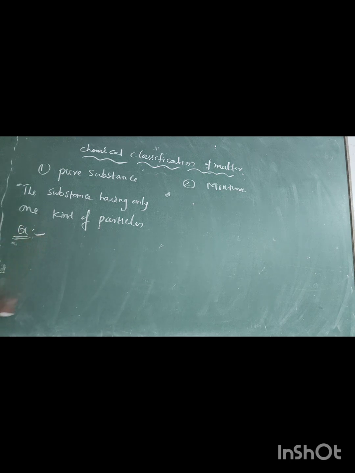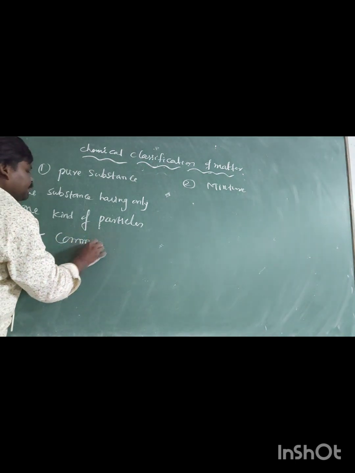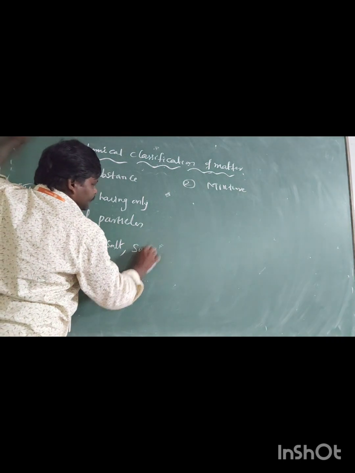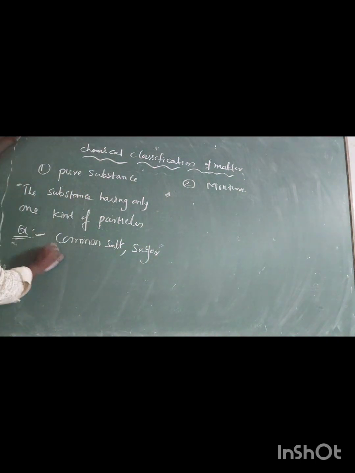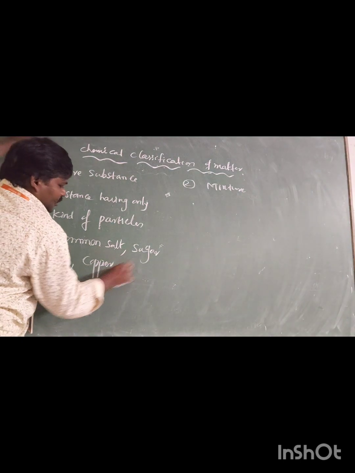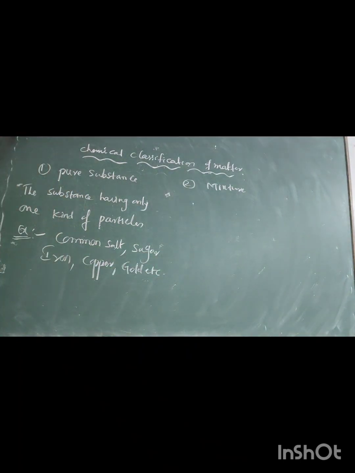Examples of pure substances: common salt, sugar, iron, copper, gold, etc. These pure substances are classified into two types.